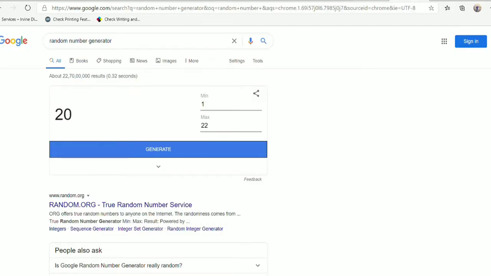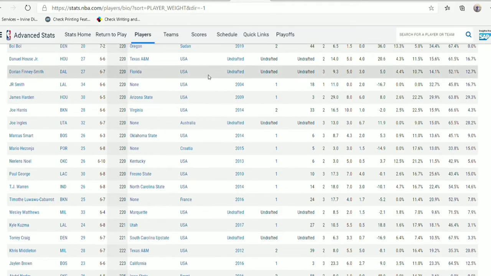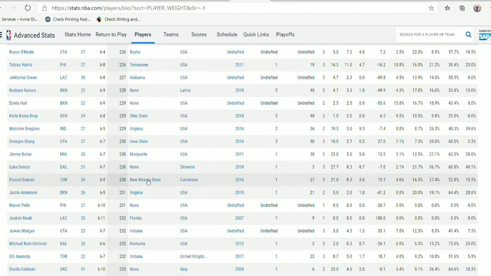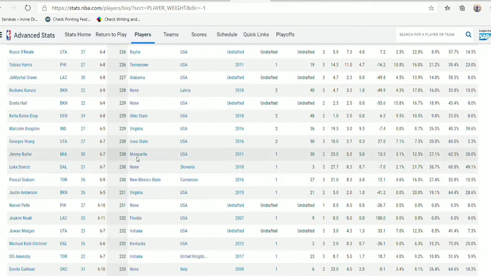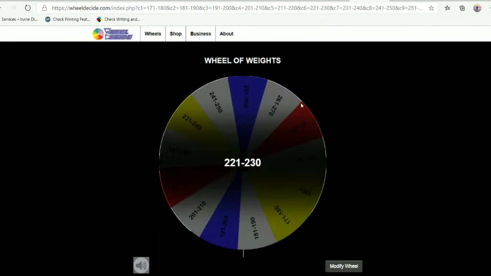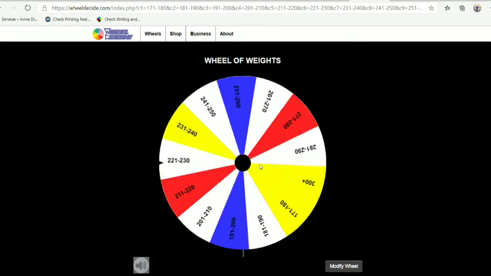It was 221 to 230, right? Yeah. So we get 22, 21, 20. So we get Luka Doncic this time around. So this is our first MVP caliber player. He was fourth in the MVP voting this year.